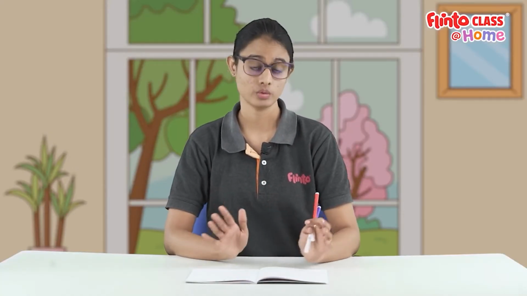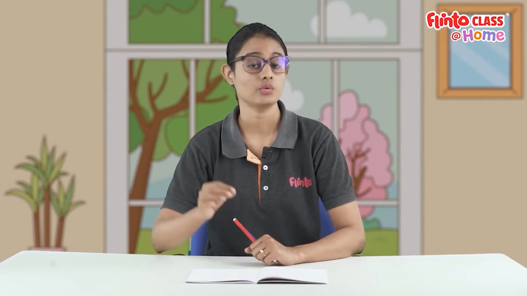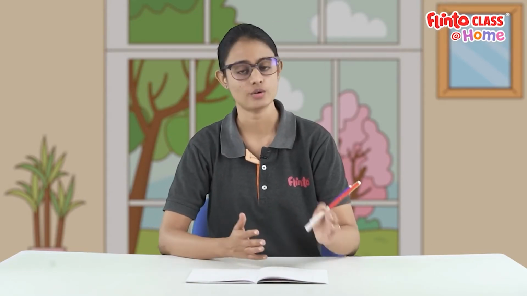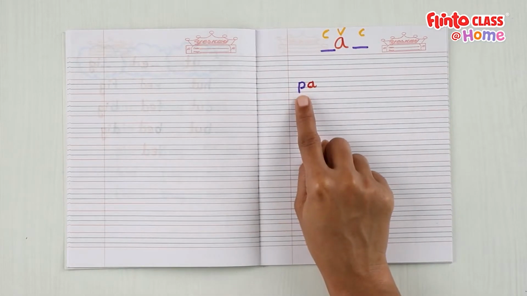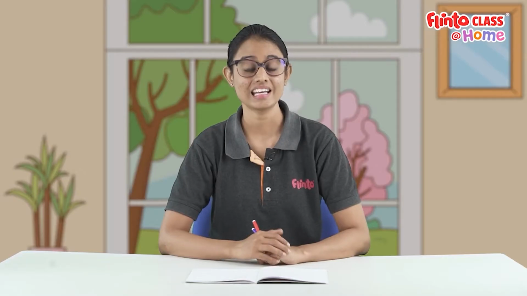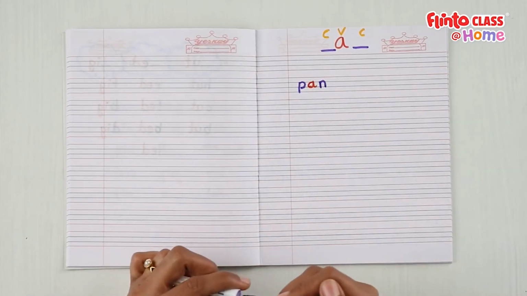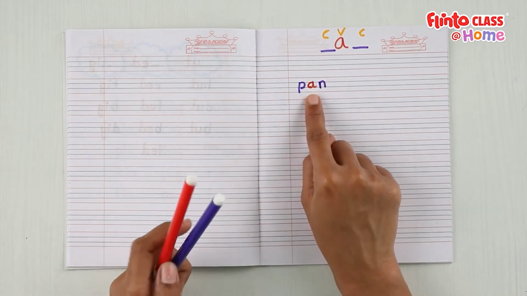We've learned so many words when we were writing rhymes, right? So this word is also a word we learned how to write using rhymes and concepts. It starts with P. It has A in the middle. What can this word be? Pan, you're right. Pan is a word we learned to write with the an rhyme, right? N. So what is the consonant we'll add here? N. Yes. So this is our first word with the vowel A in the middle.